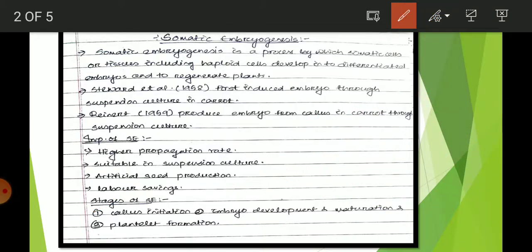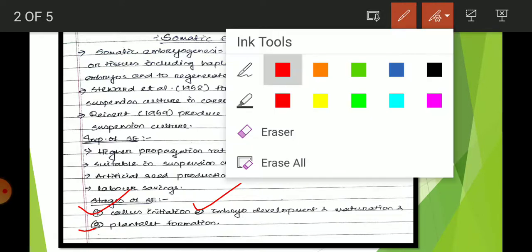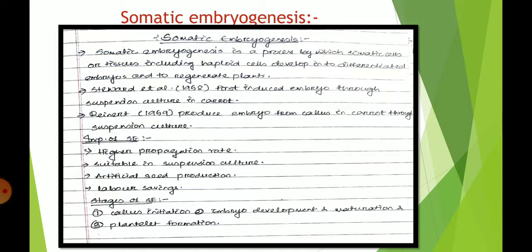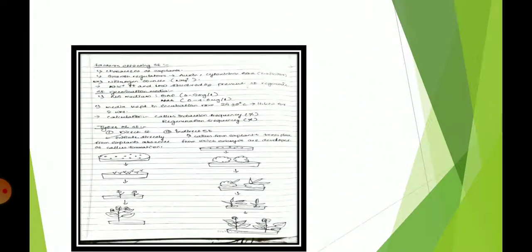So the first thing is callus initiation. After that comes embryo development and maturation, then third is plantlet formation. So these are the different stages that somatic embryogenesis goes through: callus initiation, embryo development and maturation, and lastly plantlet formation. That is the whole process.